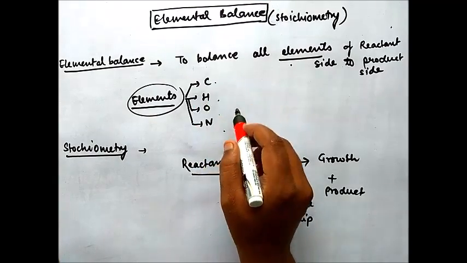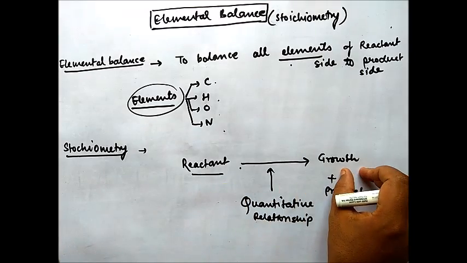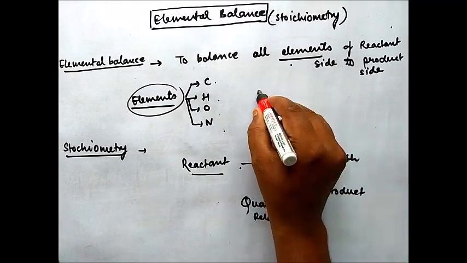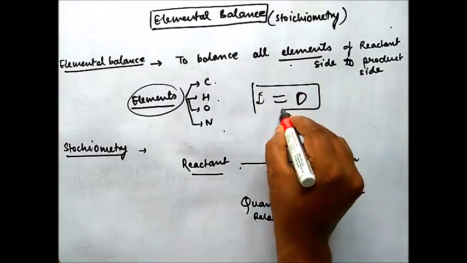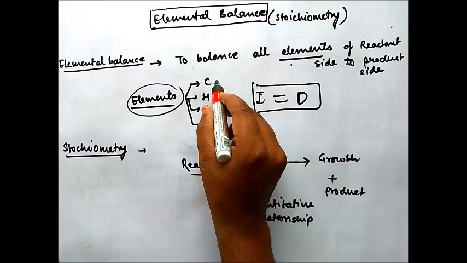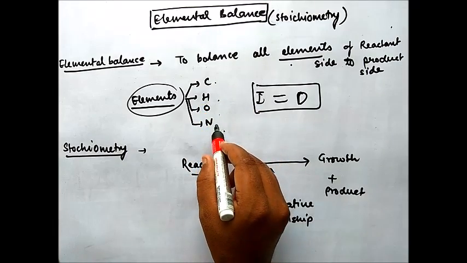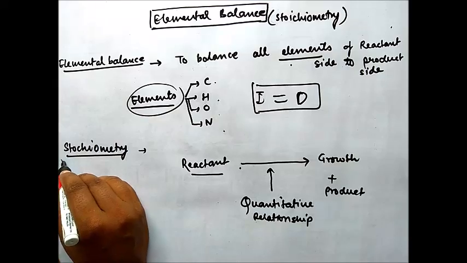What is the balance? Balance is input equal to output. So you have to equate the number of carbon, hydrogen, oxygen and nitrogen from the input side to the output side.